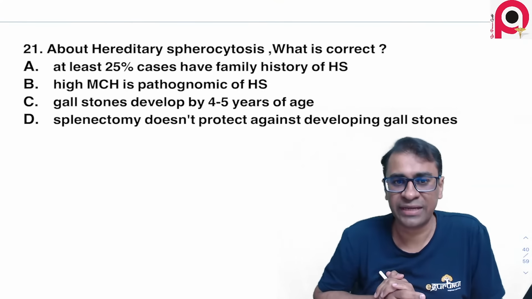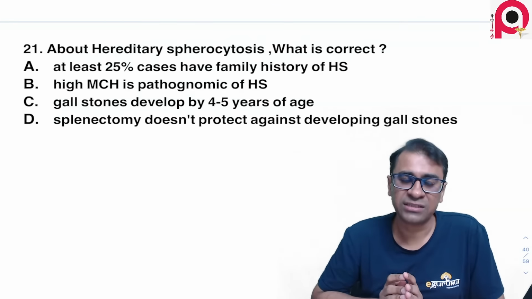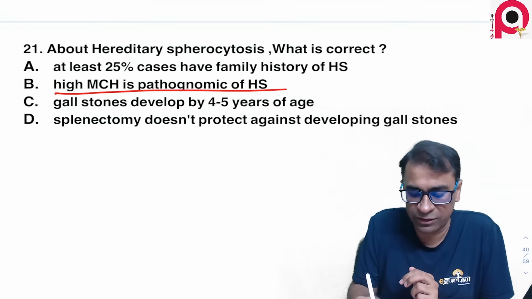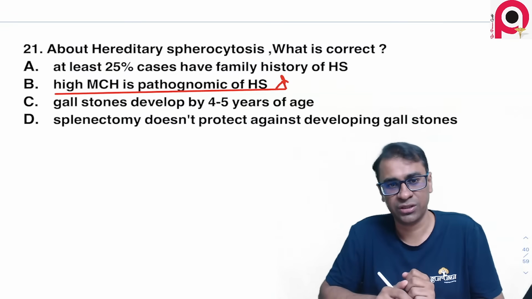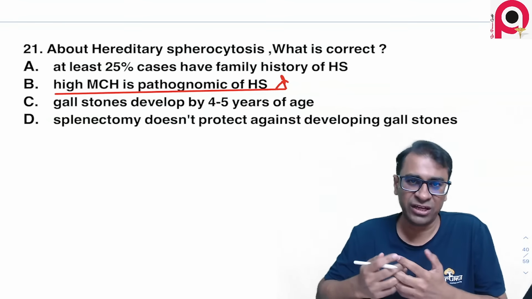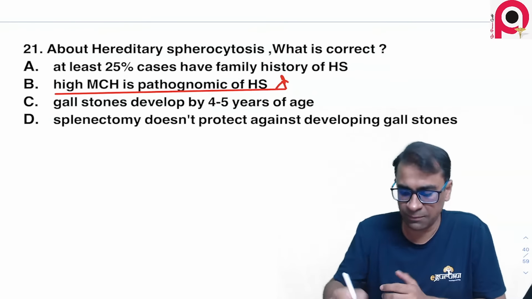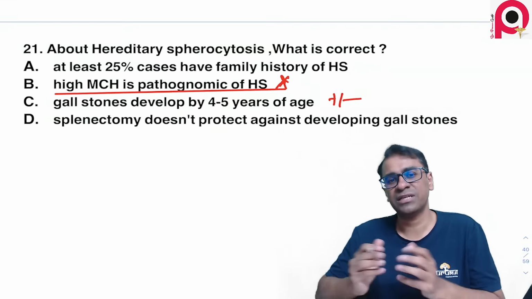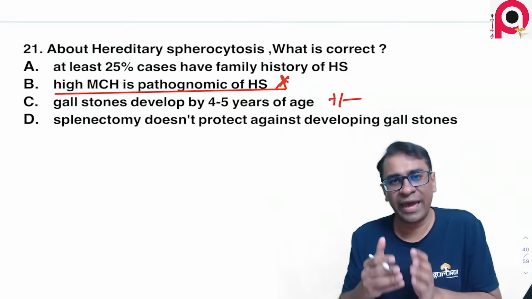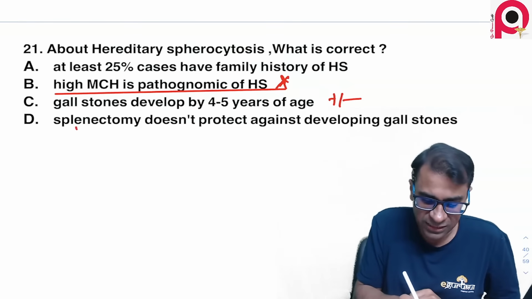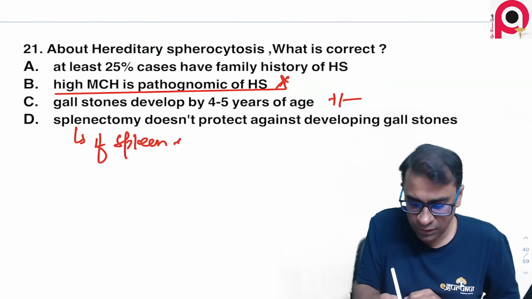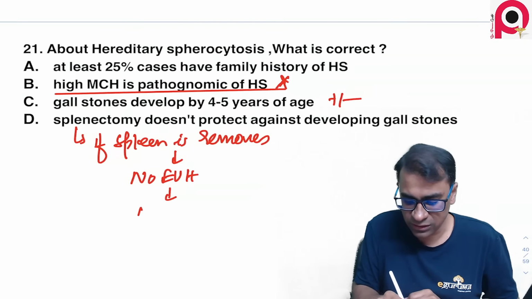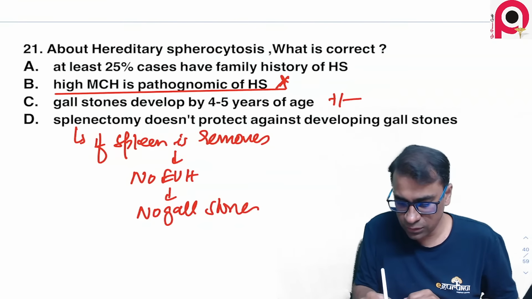About hereditary spherocytosis, what is correct? First of all, you have to tell me whether it's a single choice or multiple choice question, because in this case high MCH cannot be pathognomonic of any disease. I don't think that's the right way to approach it. Gallstones will develop by 4 to 5 years of age. Yes, it may develop, that's plus minus. Splenectomy does not protect against gallstones. Please understand, if you remove the spleen, there's no extravascular hemolysis, right? So understand this, if spleen is removed, there is no extravascular hemolysis, so no gallstones. So this is not true.